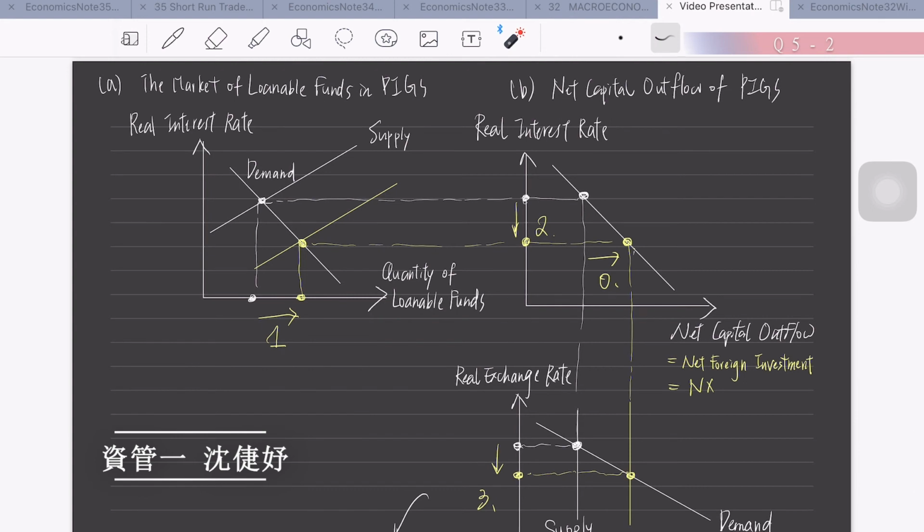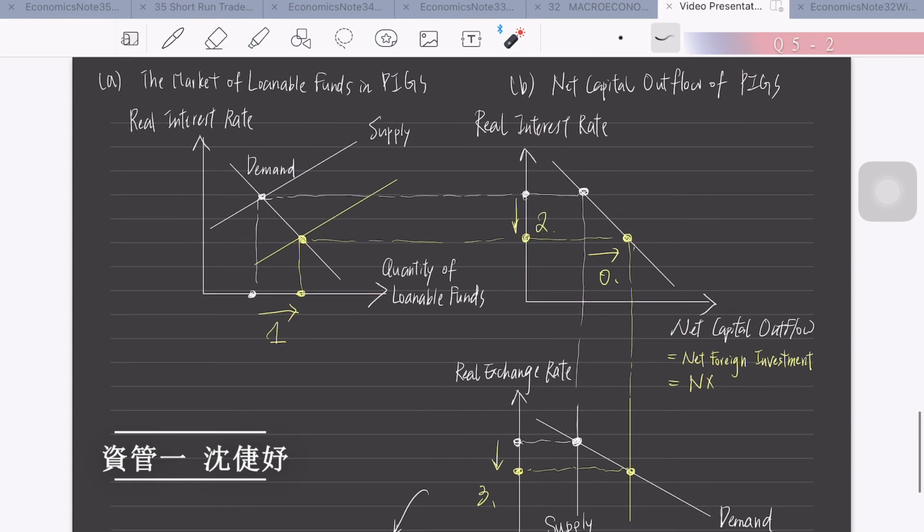In the beginning of the European sovereign debt crisis, the capital in the PIGS countries would flow back to their original countries, which means that the net capital outflow, which equals net foreign investment, which equals net exports, will sharply increase.